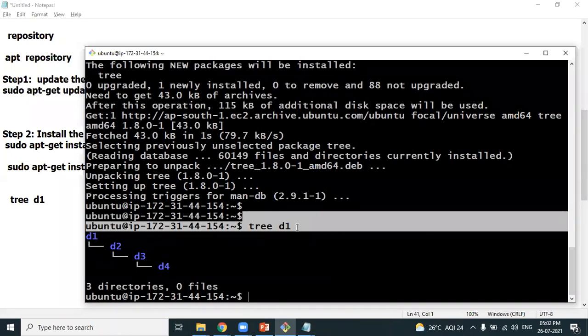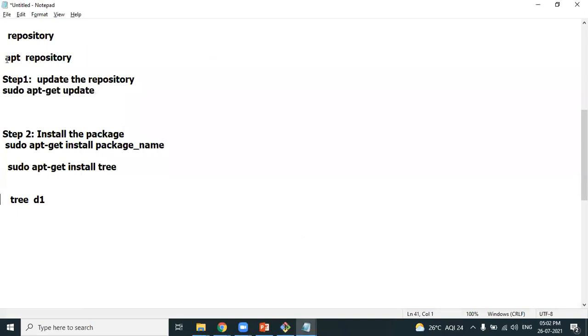Now you know what steps to follow to install the required package, any package whichever you want to install. A package is nothing but software. In Linux, the right term you need to use is package. Any package which you want to install in Linux, you have to follow a two-step process. Sunil, what is the two-step process? You have to update the repository. What is a repository? A repository is nothing but a warehouse of packages. The Linux community is maintaining the repository. The name of the repository is apt repository.